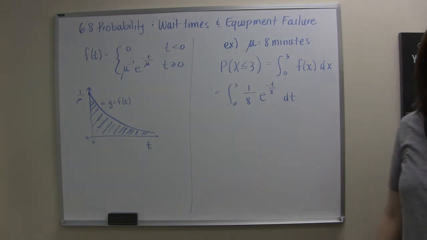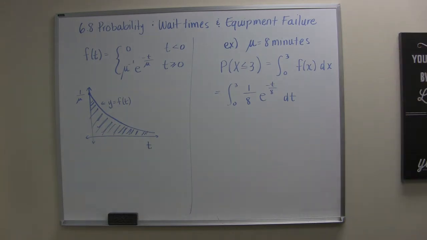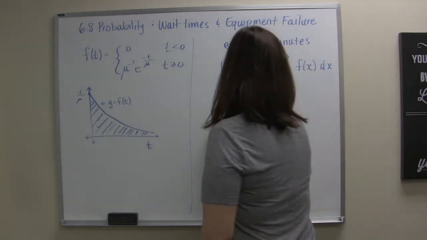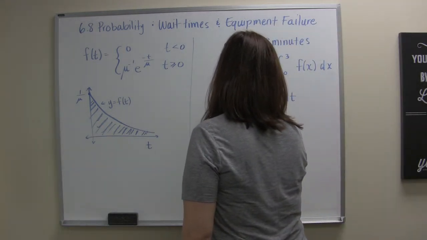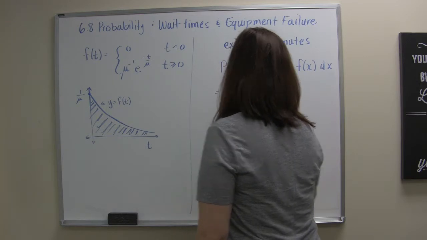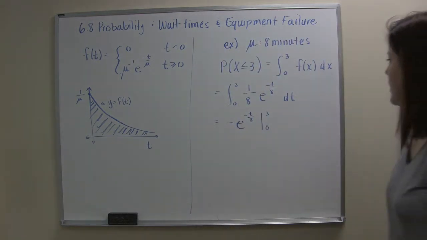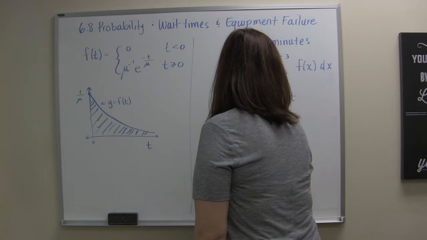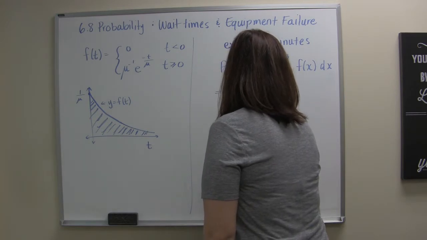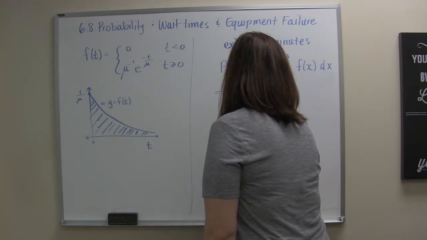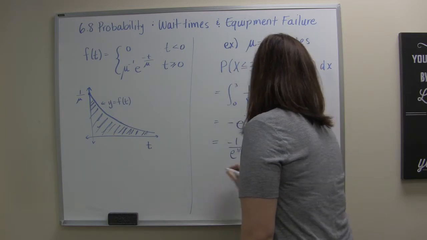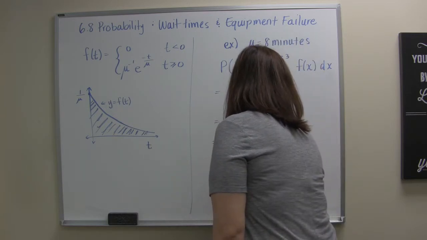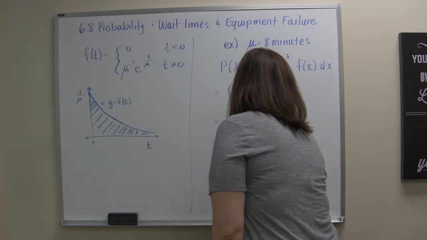And as it turns out, this is a pretty easy u sub. And so if I take this antiderivative, I end up with just negative e to the negative t over 8, evaluated from 0 to 3. And plugging all of that in, I'll get negative 1 over e to the 3/8 plus 1 over e to the 0, or 1 minus 1 over e to the 3/8.